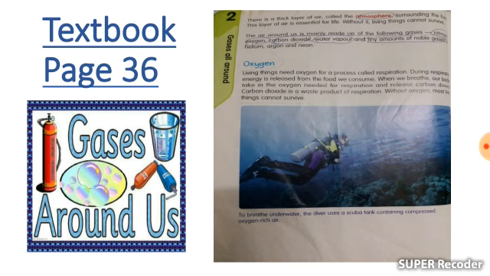So air is a mixture of different gases. Air is present everywhere around us. We cannot see it but we can feel it. Air is colorless and odorless, meaning it has no color and no smell.